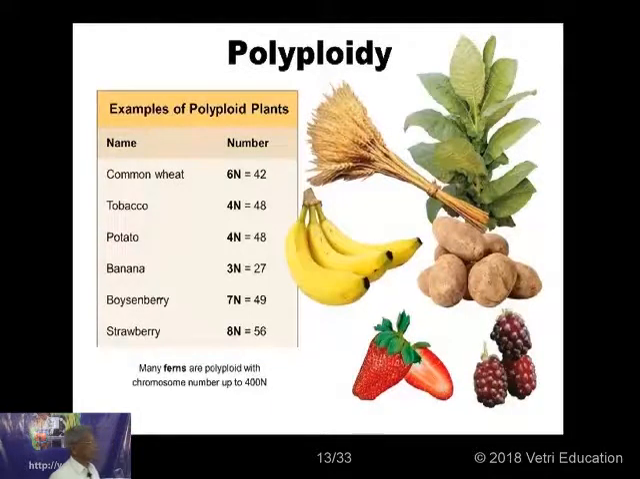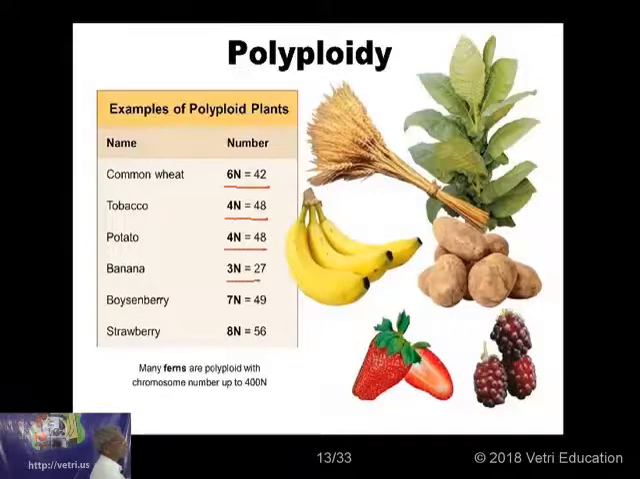So these are some of the main crops which are of a polyploid nature, as I was telling you. A hexaploid plant, a tetraploid plant, this is also a tetraploid, a triploid plant, a heptaploid plant, and then an octaploid plant. So polyploidy is very common in plants, which is of a very rare nature in animals.